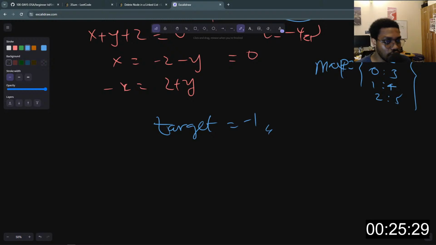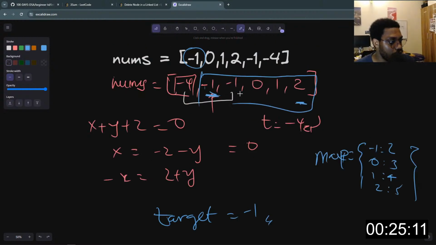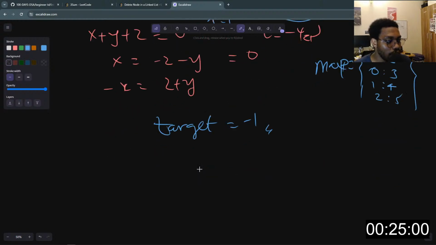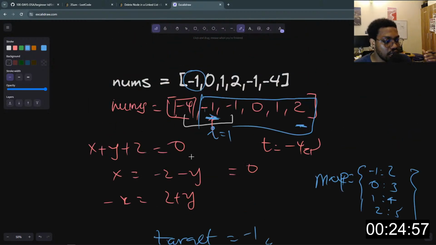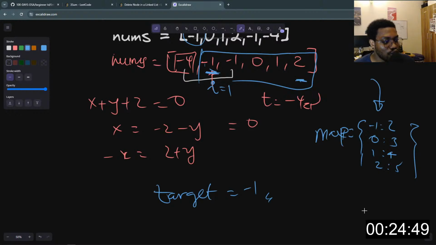And then what we need to do is, we'll first of all take these targets and say, okay, we know for us to get the second value, let's say we are iterating through the remaining values after the target, one at a time. So we are starting from this point here. I'll just call this i is going to be equal to 1. So when we are at this position, how do we get the third value? Because the second value could be any value in this array, but the third value would be a value in our map that we created. So how do we get that value?